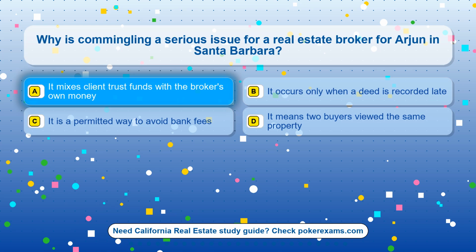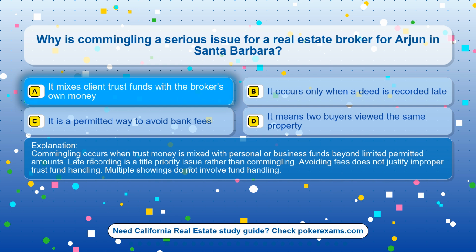The correct answer is option A. It mixes client trust funds with the broker's own money. Commingling occurs when trust money is mixed with personal or business funds beyond limited permitted amounts. Late recording is a title priority issue rather than commingling. Avoiding fees does not justify improper trust fund handling. Multiple showings do not involve fund handling.